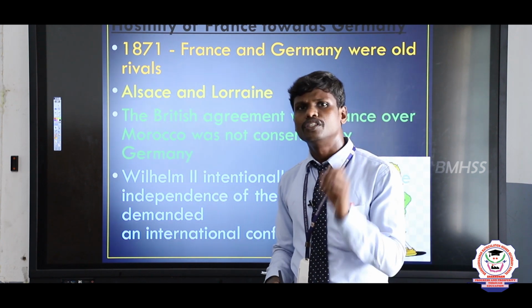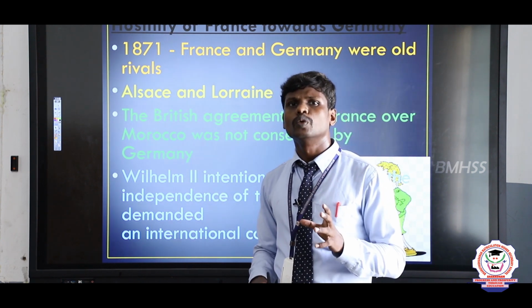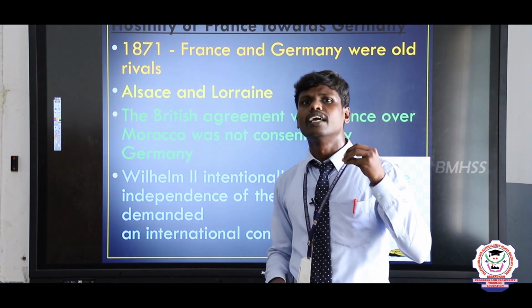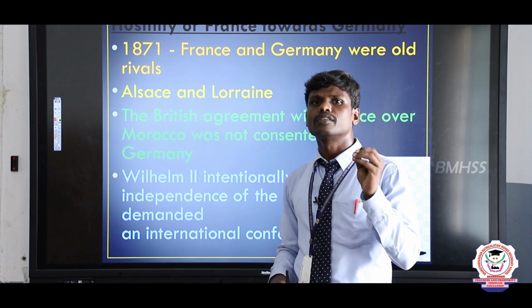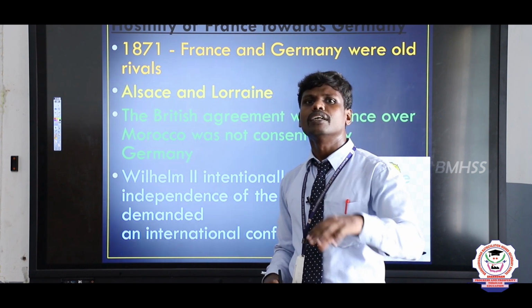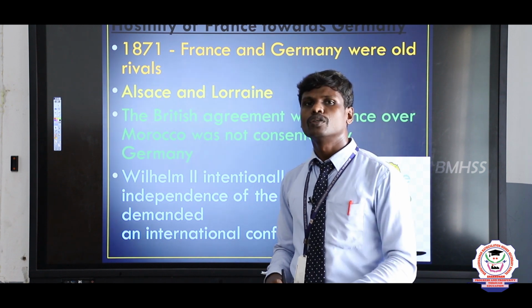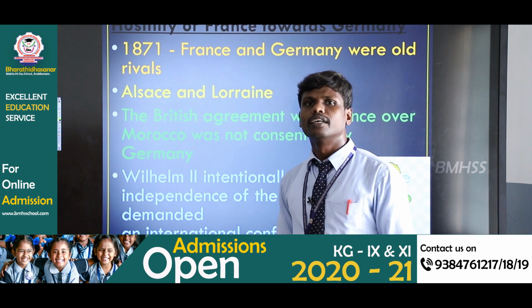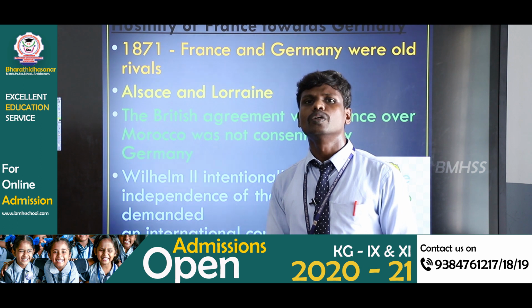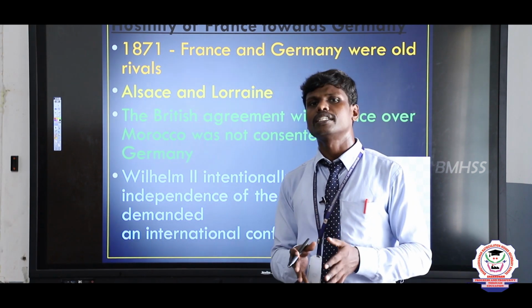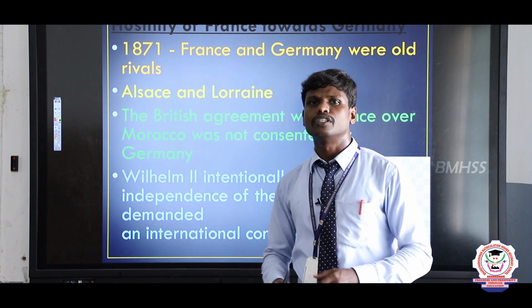So the ruler of Germany started to create a number of rumors. He intentionally created the thought that Morocco should be a free country, that the Sultan of Morocco should be independent and have the right to take an independent decision. This was the message given by the ruler of Germany.